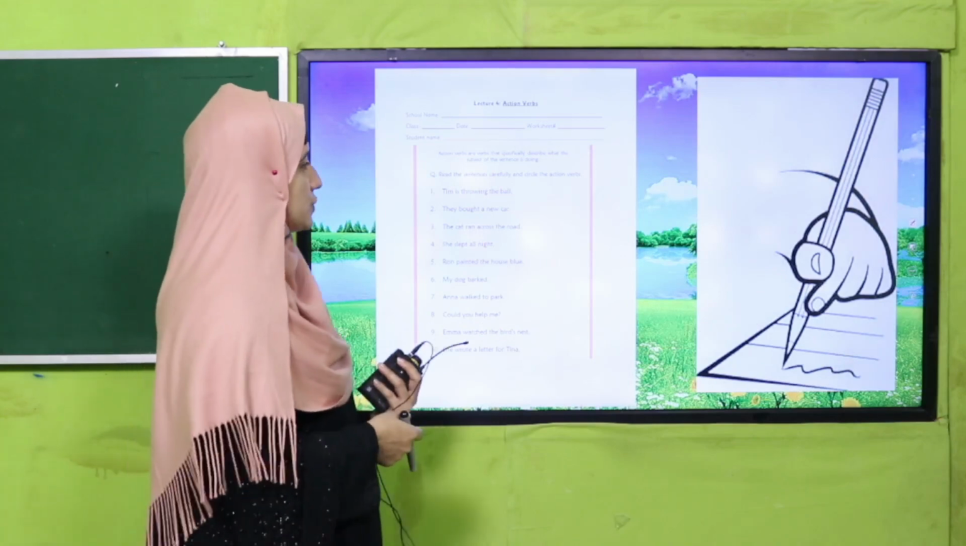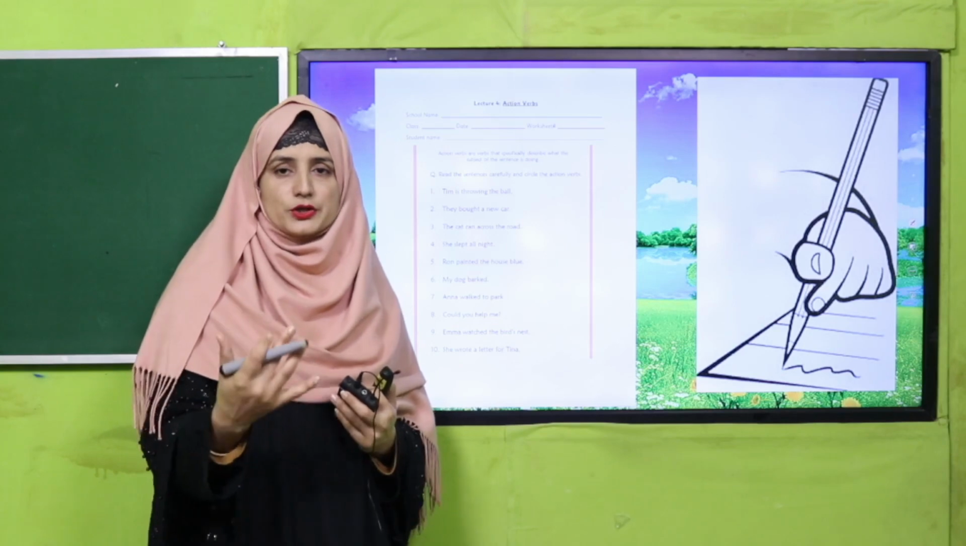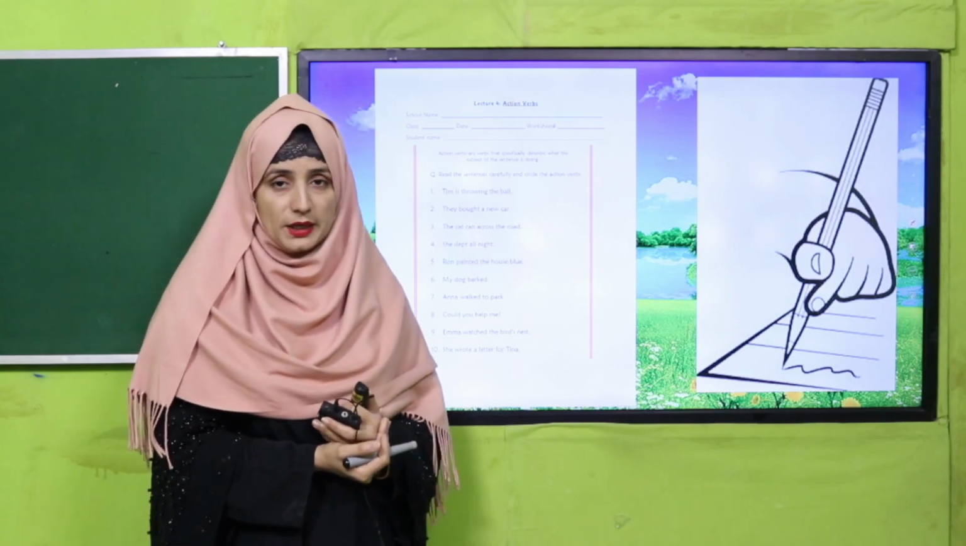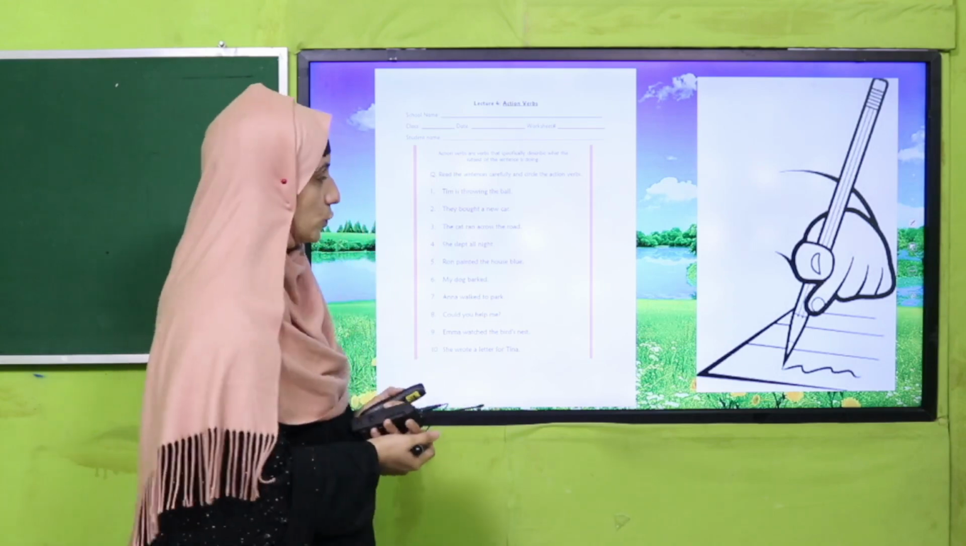Yes, my dear fellow teachers, this is the worksheet. This worksheet link is given below. You should get it and provide it to your students in printed form so that we might be able to see how much knowledge students have got about action words.